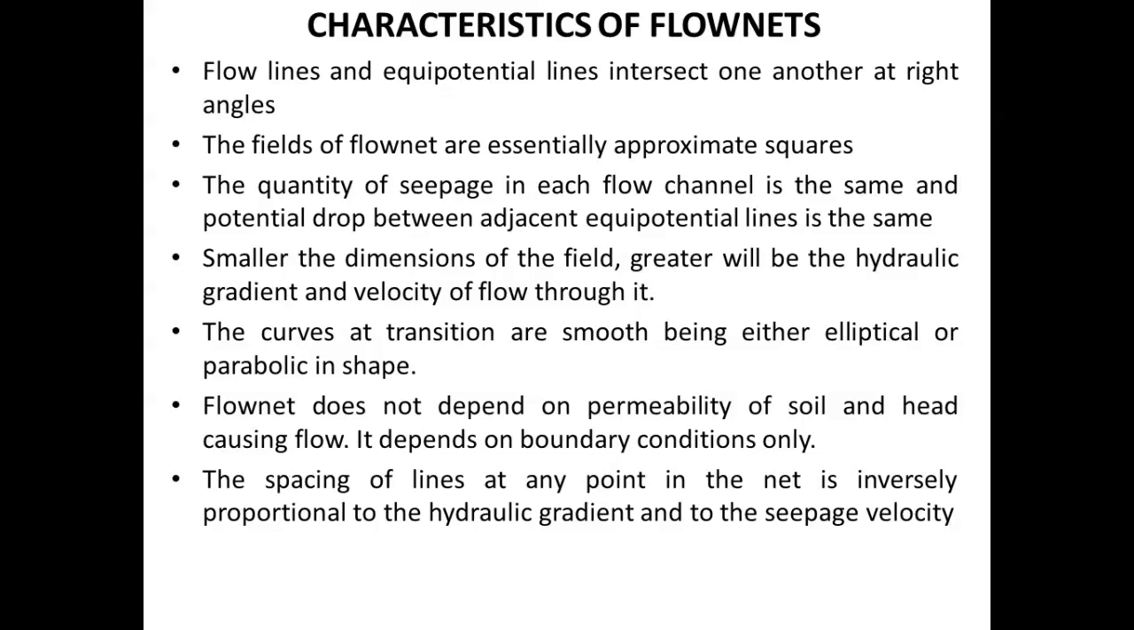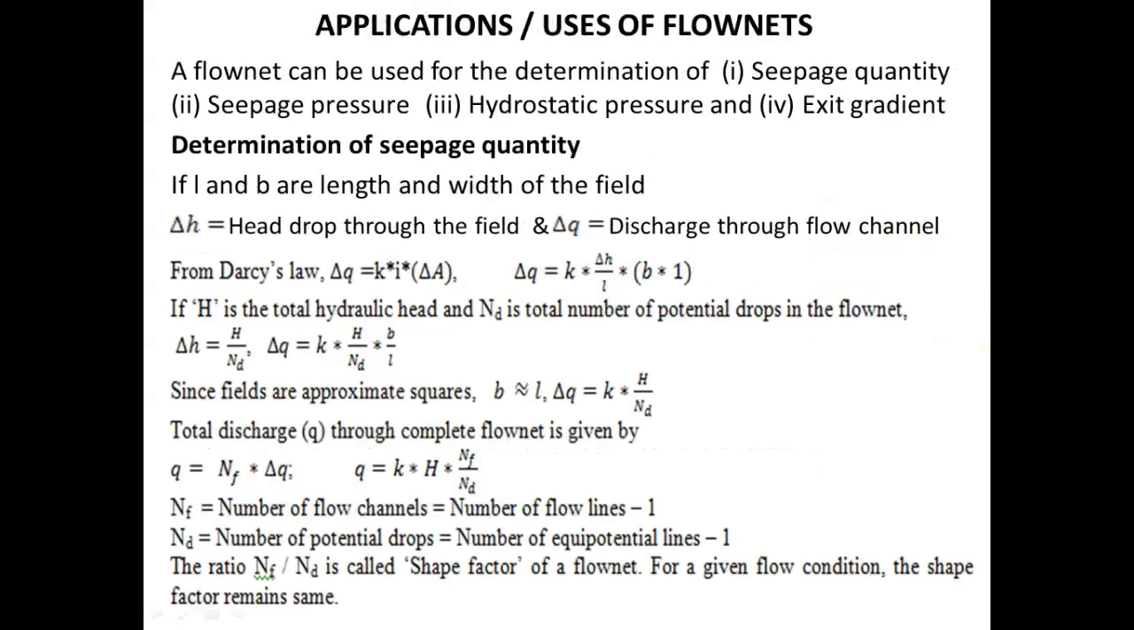The spacing of lines at any point in the net is inversely proportional to the hydraulic gradient and to the seepage velocity. Now let us see the applications or uses of flow nets. A flow net can be used for the determination of seepage quantity, seepage pressure, hydrostatic pressure and exit gradient. First let us see the determination of seepage quantity using a flow net.